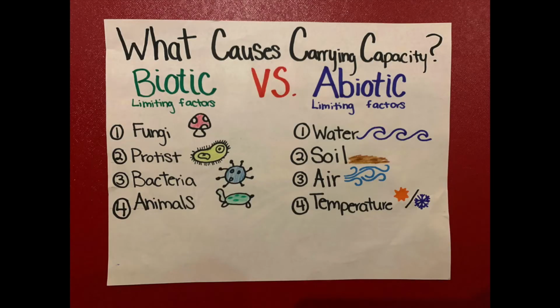What causes carrying capacity, or limiting factors? They can be either biotic or abiotic limiting factors. Biotic limiting factors are things like food availability, mates, diseases, or predators. Some examples are fungi, protists, bacteria, and animals. Abiotic is a non-living factor in an ecosystem. Some examples are water, soil, air, and temperature.